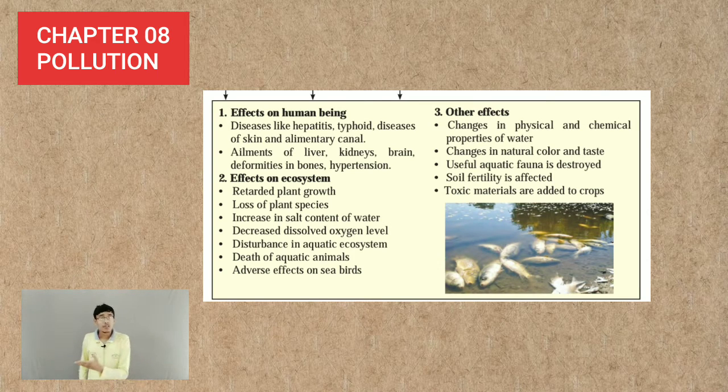How can we prevent water pollution? Whenever we are releasing certain liquid waste from the industries in the water body, we have to treat that waste. We have to treat the waste we release from industries, separate the harmful chemicals or materials present in it from that water, and after that release it.